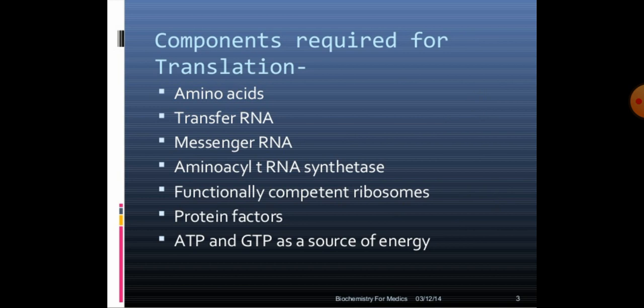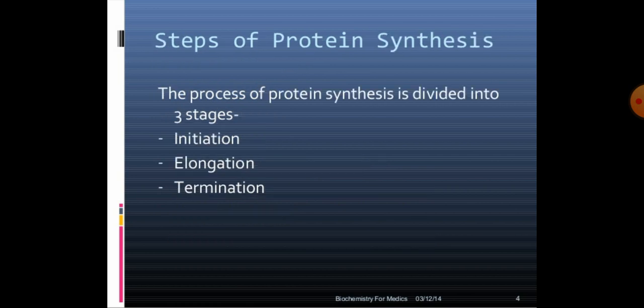Translation requires appropriate amino acids, transfer RNA or tRNA, messenger RNA, amino acyl tRNA synthetase enzyme, functionally competent ribosomes, protein factors, and ATP and GTP as a source of energy. These components are required for protein synthesis. The steps of protein synthesis involve 3 stages. First is initiation, second is elongation, and third is termination.